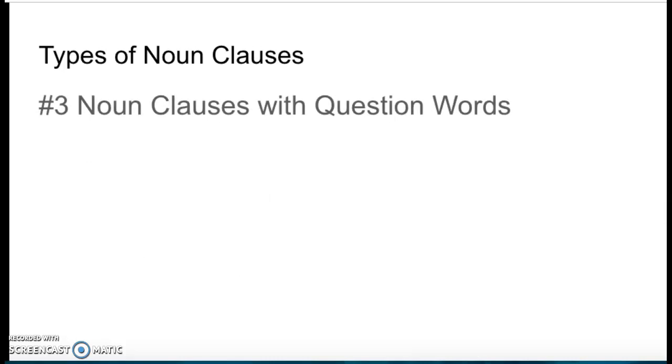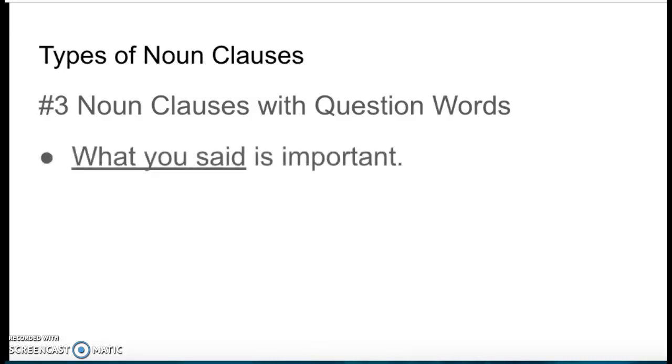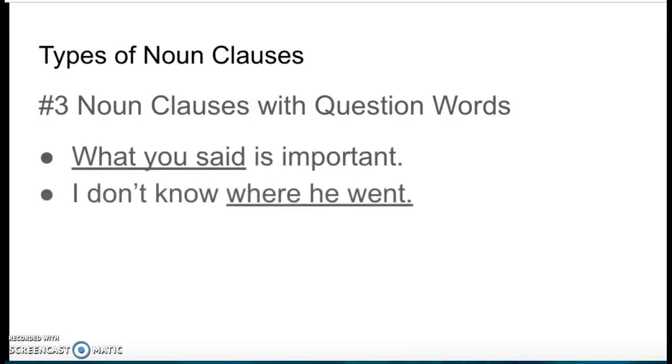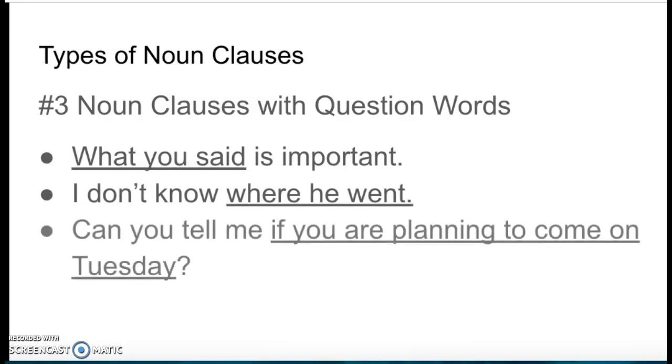Now the third type of noun clause is with the question words. So we have what you said is important with that what question word. I don't know where he went. Can you tell me if you are planning to come on Tuesday? Yeah.